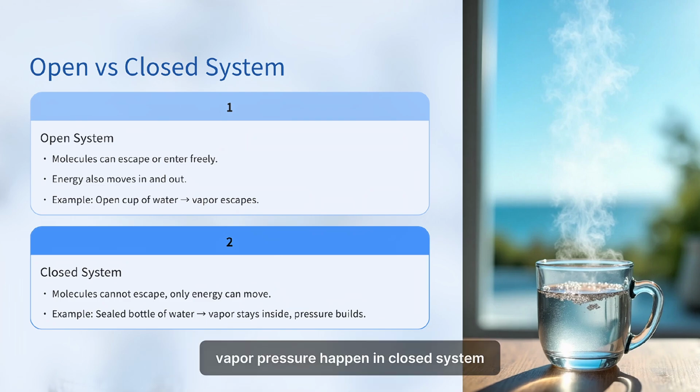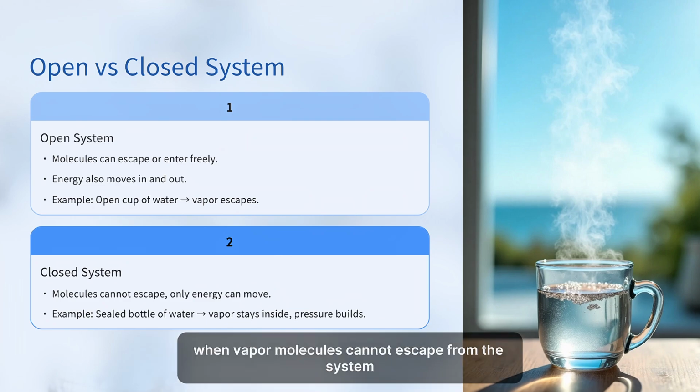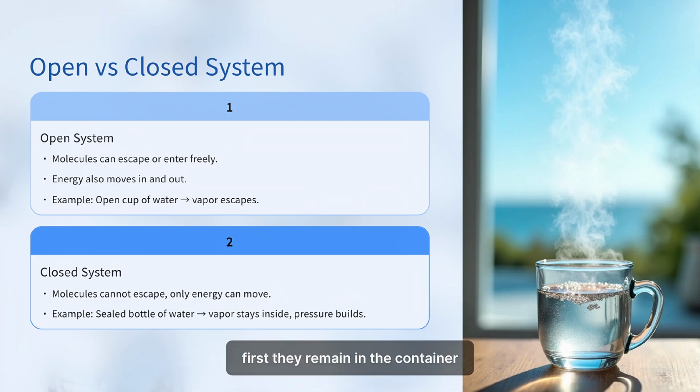Vapor pressure happens in a closed system when vapor molecules cannot escape from the system. First, they remain in the container. Second, they are in contact with the surface of the liquid in constant random motion. Lastly, they continually strike it. The pressure exerted is called vapor pressure.